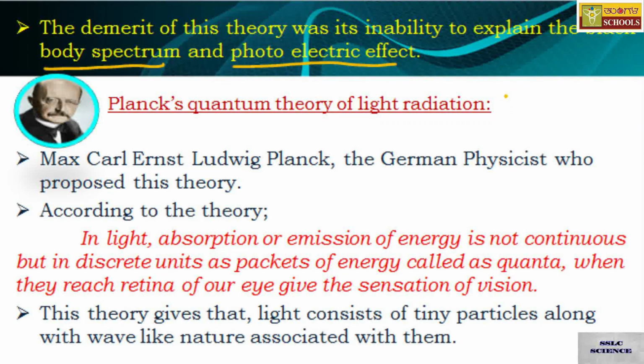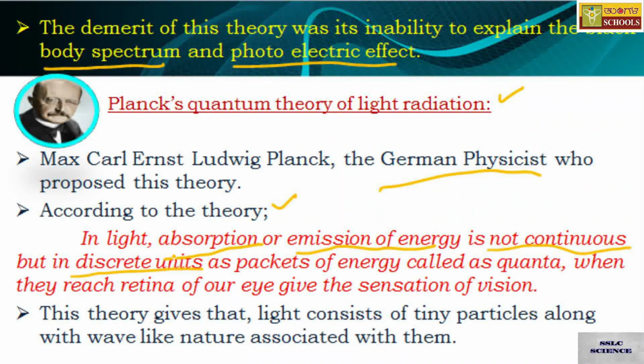Okay, now the last and most important theory of light radiation, that is Planck's quantum theory of light radiation. This theory was proposed by the German physicist Max Carl Ernst Ludwig Planck. According to this theory, in light, absorption or emission of energy is not continuous but in discrete units.